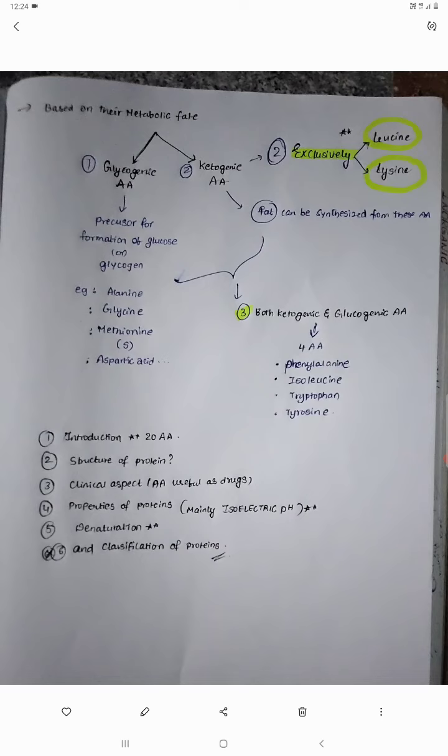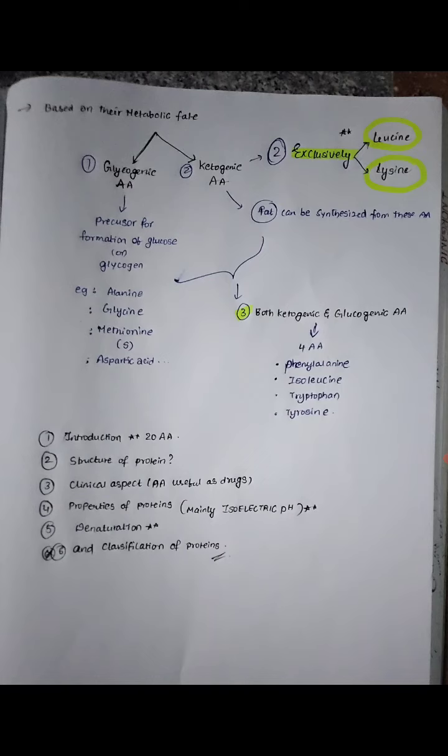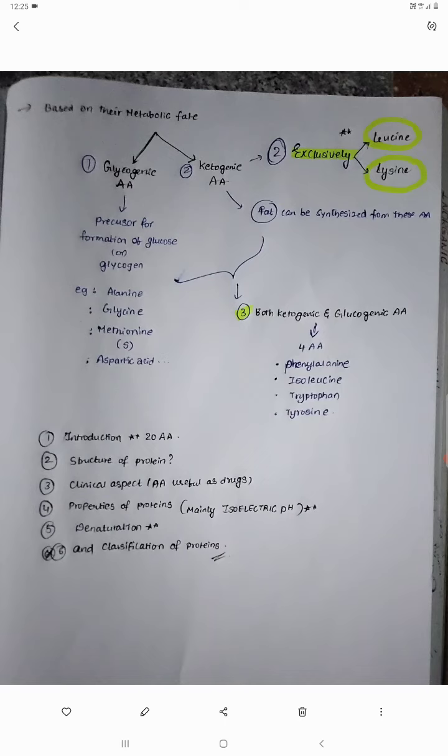And coming to ketogenic, it means it can form fat or ketone bodies. It is entirely related to lipid metabolism. Production of ketone bodies we can see in further sessions. Fat can be synthesized from these amino acids, that's called ketogenic amino acid. We have only 2 exclusively ketogenic amino acids, that is leucine and lysine. I highlighted here, leucine and lysine, very, very important amino acids.